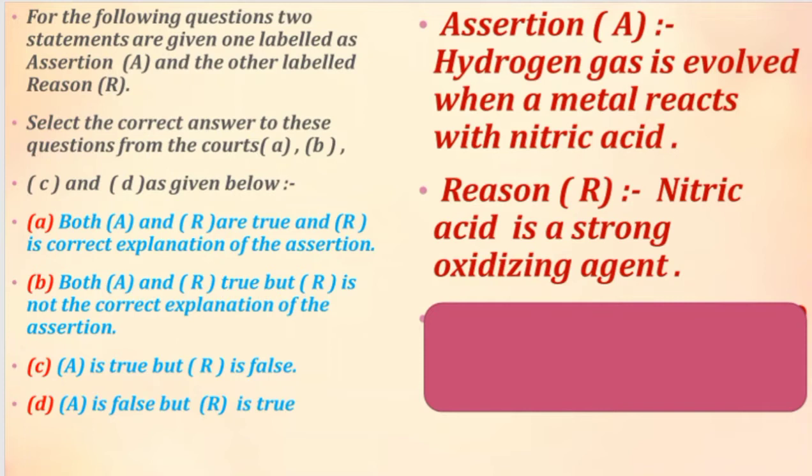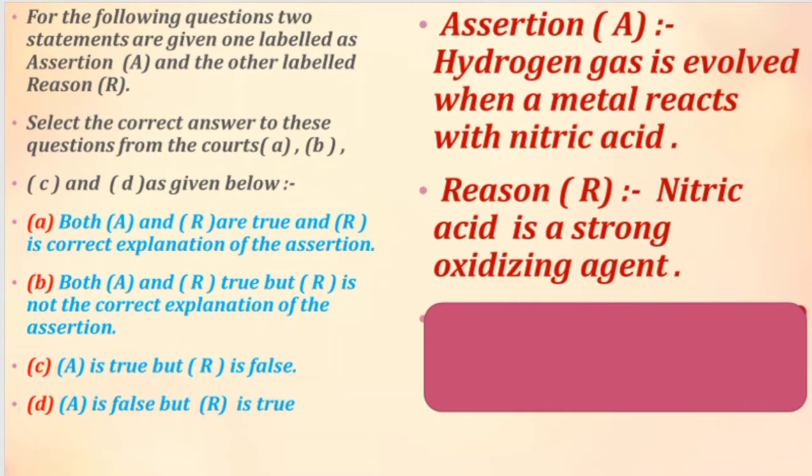A and R are true, but R is not the correct explanation of the assertion. No, actually R is correct, but A is not the correct explanation. So what you will do, B is also eliminated. Now let's go to the simpler one, that is C. C is saying that A is true, but R is false. Actually R is true, A is false. So C also got eliminated.